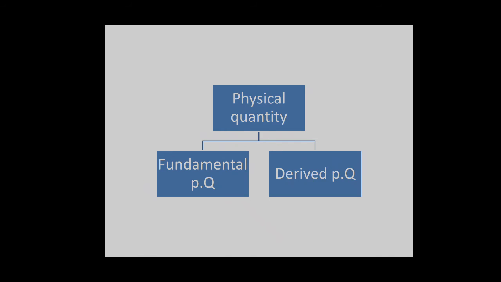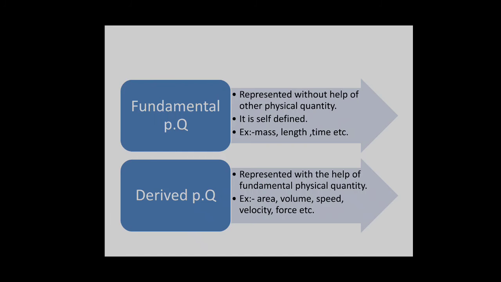Next thing is, there are two types of physical quantity. First one is fundamental physical quantity and second one is derived physical quantity. What is fundamental physical quantity? Fundamental physical quantity is represented without the help of other physical quantity. Means it is self-defined. Scientists have assumed that, for example, mass, length, time, luminous intensity, temperature, etc. These all are fundamental physical quantities.